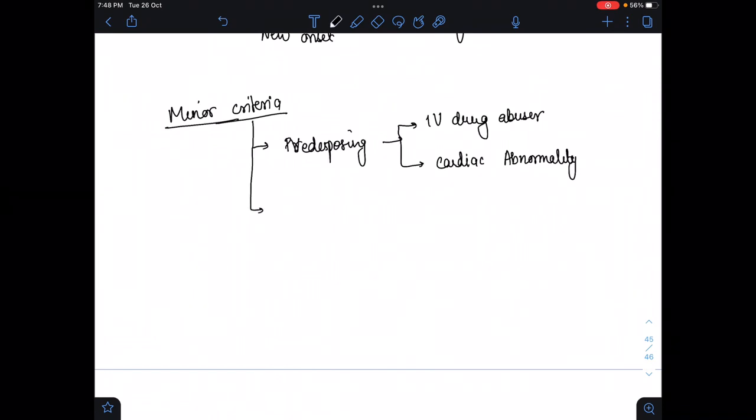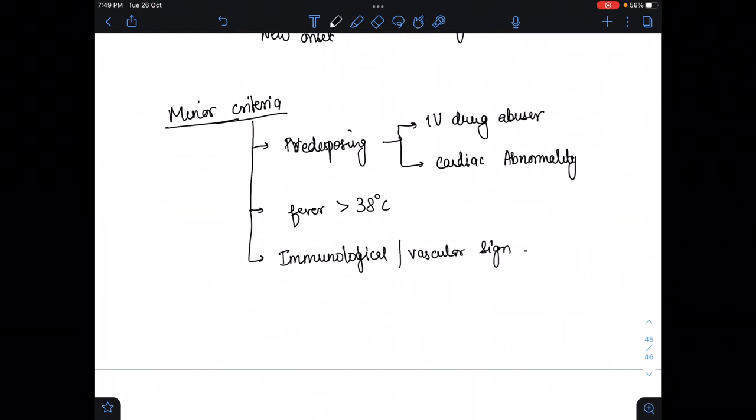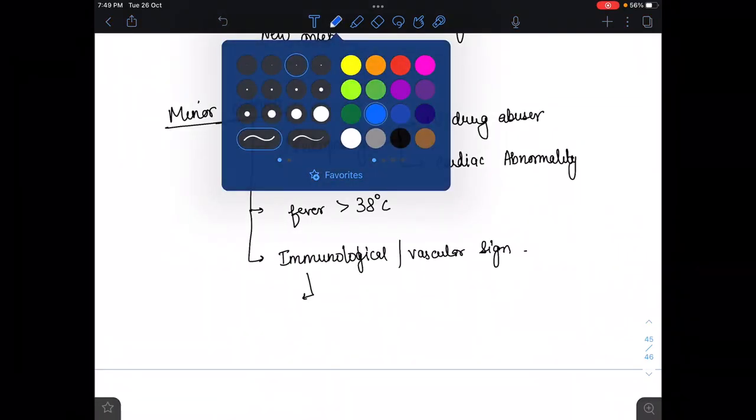And the second minor criterion is the fever, that is more than 38 degrees Celsius. And if there is any immunological or vascular sign, I mean that you find any Roth spot, Osler nodes, or you can find any Janeway lesions, or subacute immunological or vascular signs. In immunological, I told you, please remember it, ROG.